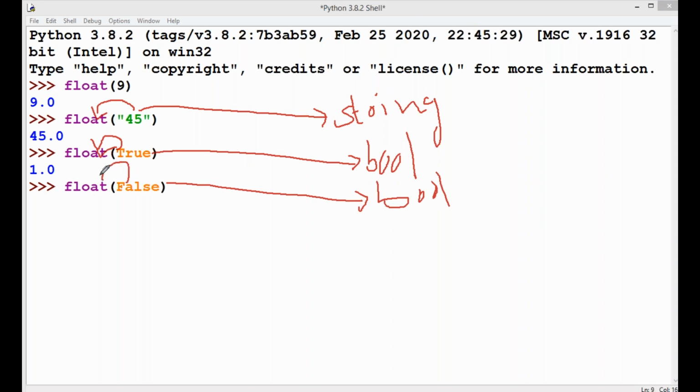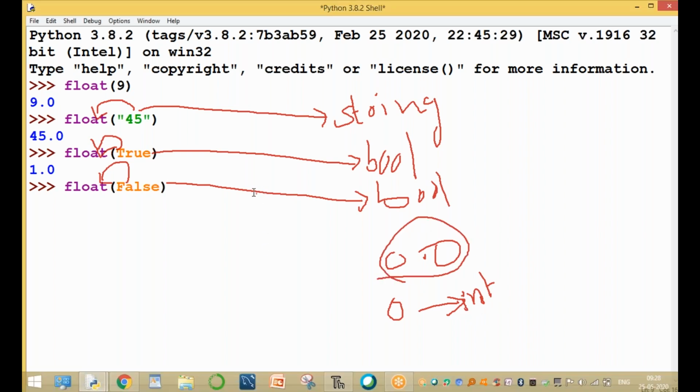This boolean value is converting into float type. The output is 0.0, not 0. 0 is an integer, 0.0 is a float value. Clear, guys?